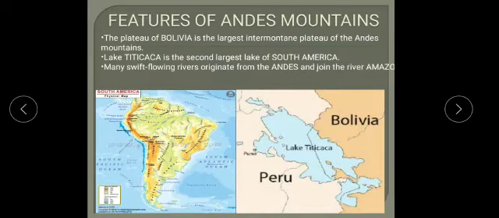The plateau of Bolivia is the largest intermontane plateau of the Andes Mountains. Students, as you all know, an intermontane plateau means a plateau surrounded on all sides by mountains. Lake Titicaca is the second largest lake of South America. Many swift flowing rivers originate from the Andes and join the Amazon River.